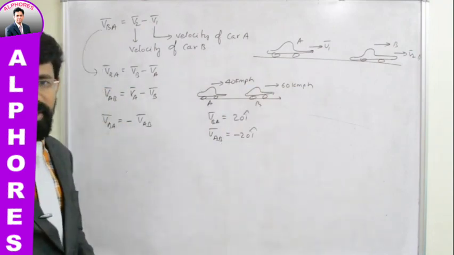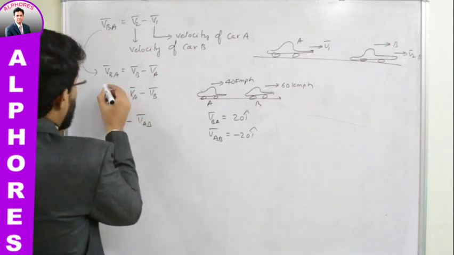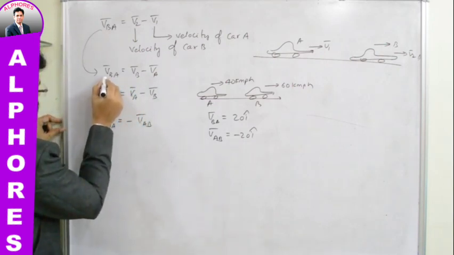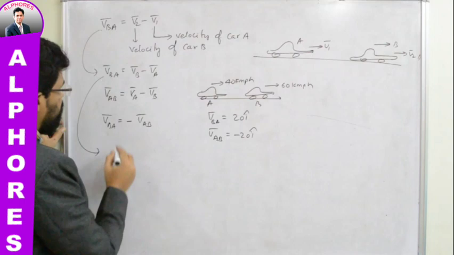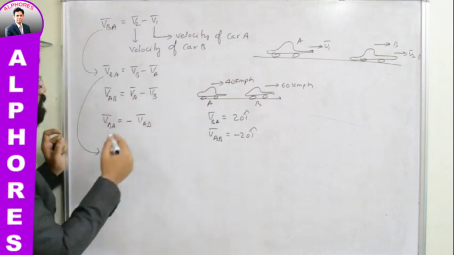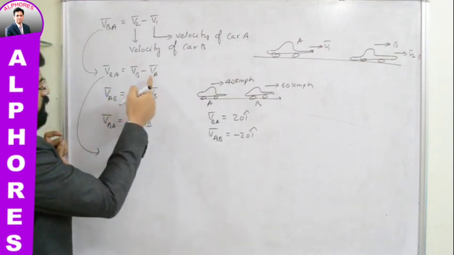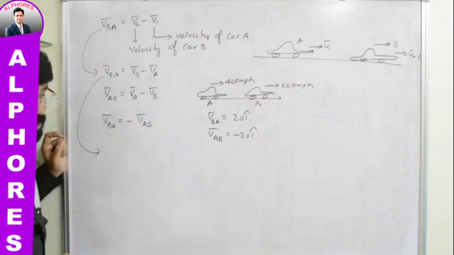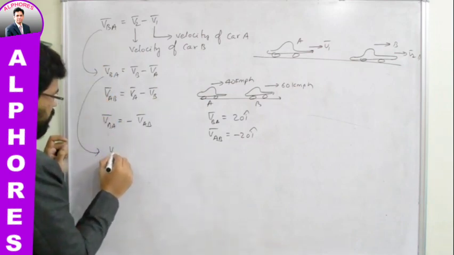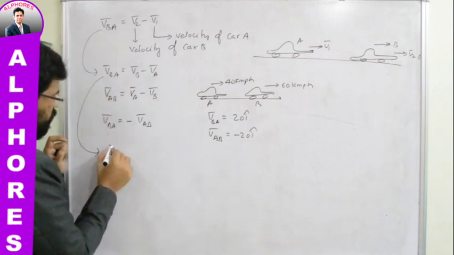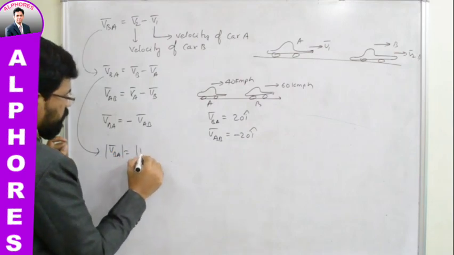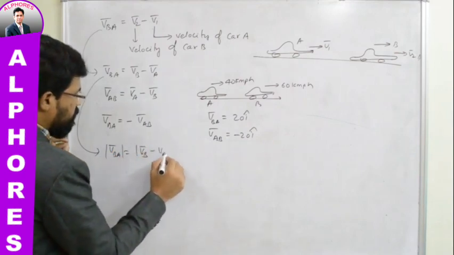Let us try to understand this equation a bit more. VBA bar, how was it written? It was written as VB bar minus VA bar. You are subtracting VA bar from VB bar, isn't it? So let me try to find out the magnitude of relative velocity of B with respect to A. That is equal to mod of VB bar minus VA bar.